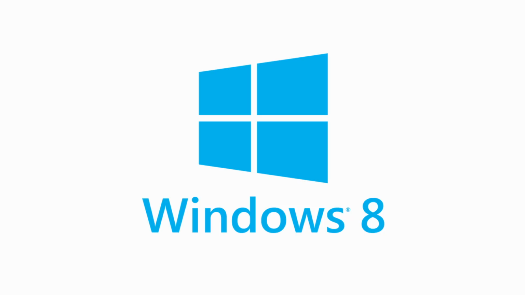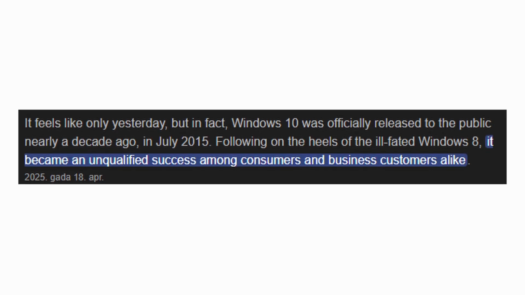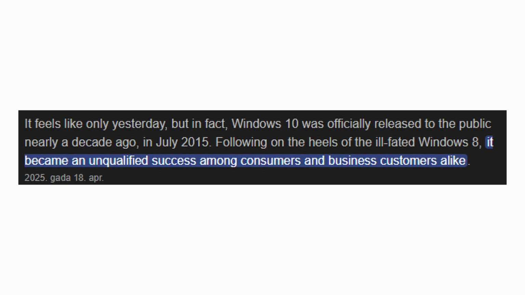3 years after the disaster of Windows 8, Windows 10 came in. It brought back that familiar desktop experience, blended it with modern features, and became one of the most widely used and well-received Windows versions ever. And here we are in Windows 10, the operating system that I still use to this day. Yes, I haven't upgraded to Windows 11, because honestly, I really like Windows 10, which might be a little bit controversial. I have heard some people hate on Windows 10, but me personally, I really enjoy it.